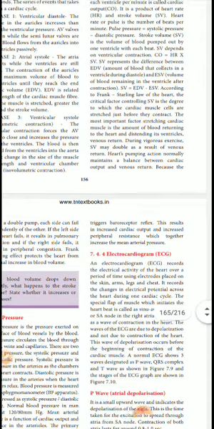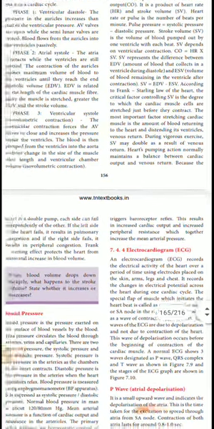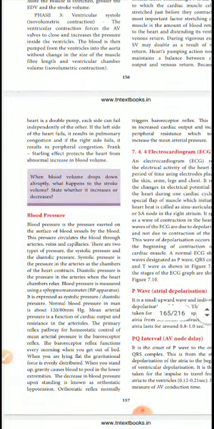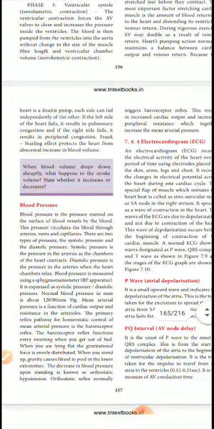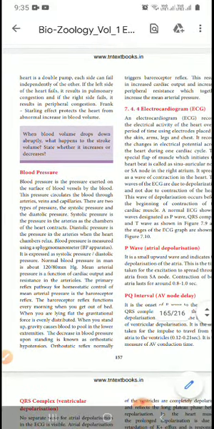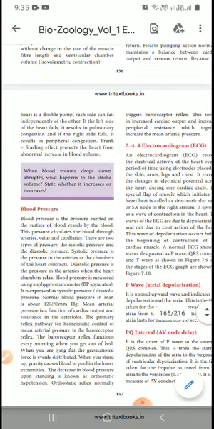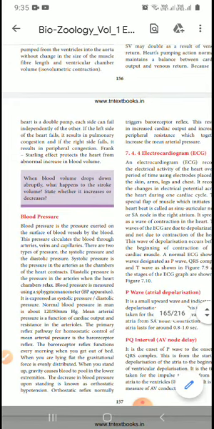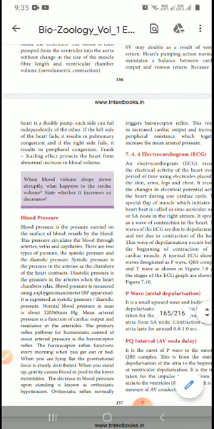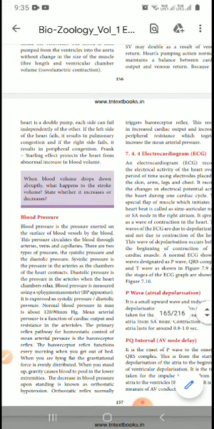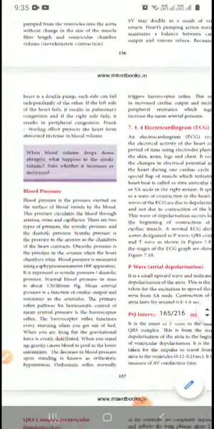So the heart's pumping action is normally maintained in balance between the two sides' cardiac output. Each side can fail independently, and that will happen from the cardiac muscles. When the blood volume drops appropriately, what happens to the stroke volume? Will it increase or decrease? When the volume drops, the stroke volume will decrease. That is the answer, so note that down.